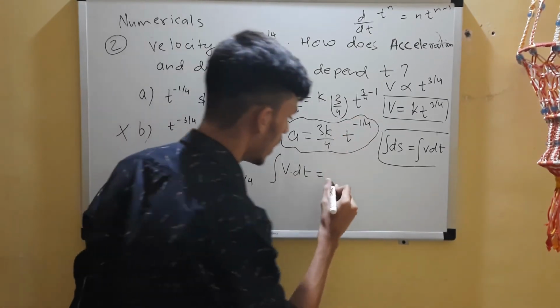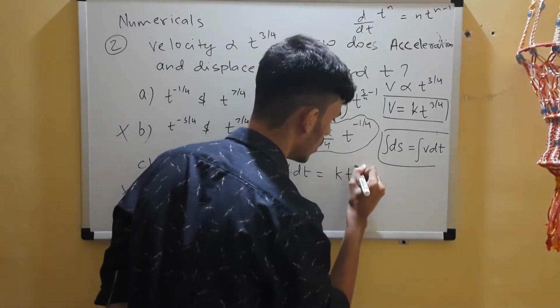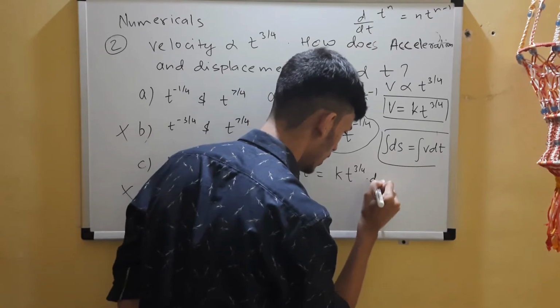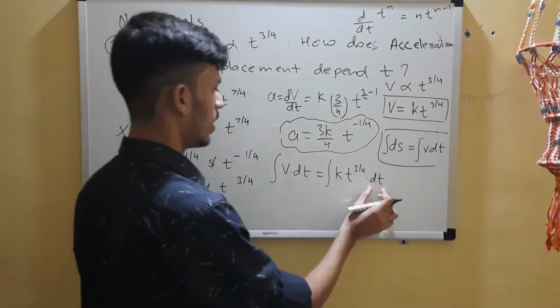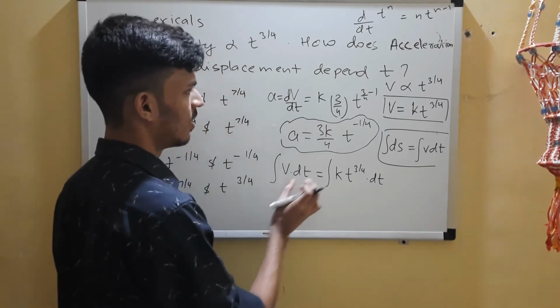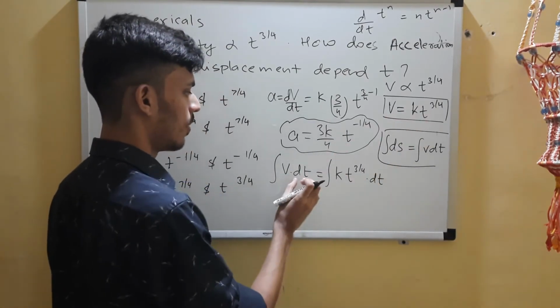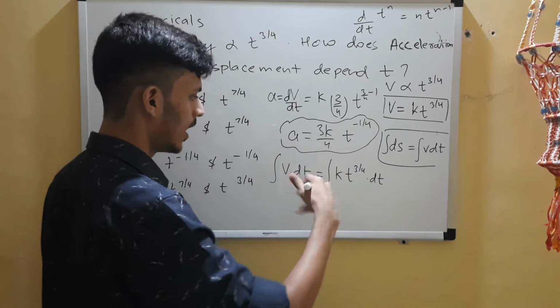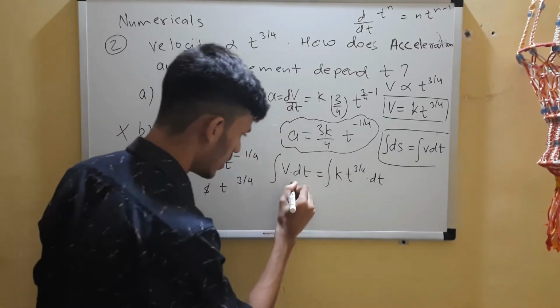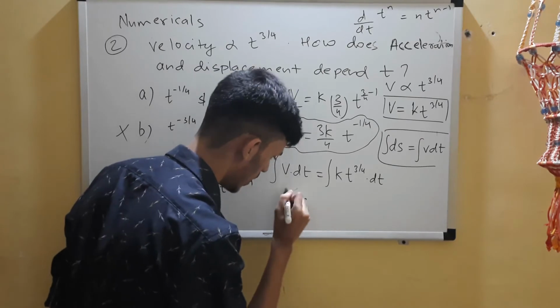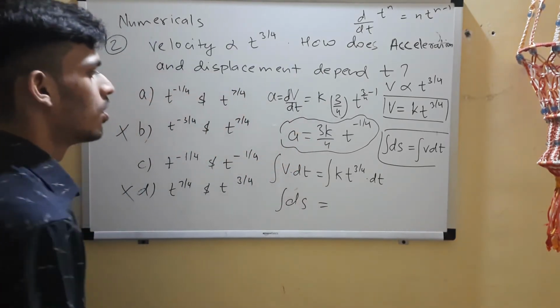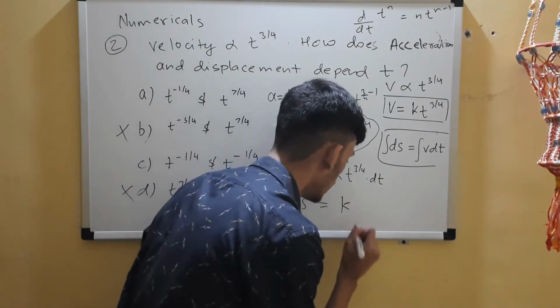So I multiplied dt on both sides, the same thing that I did over here, and I integrated it. So what is this? This is integration ds. K is constant, it comes out of the integration sign.